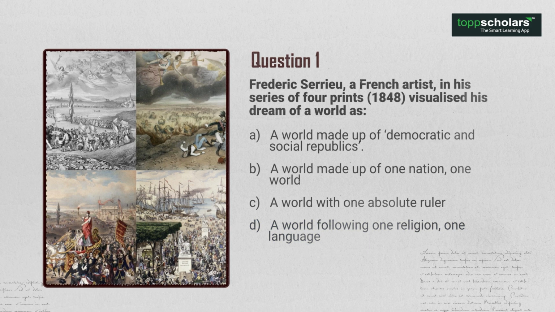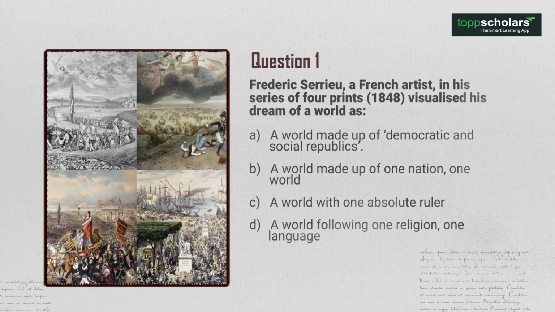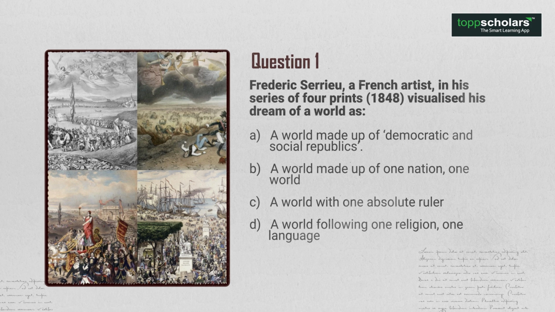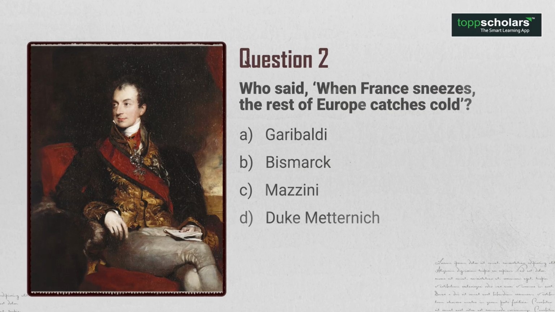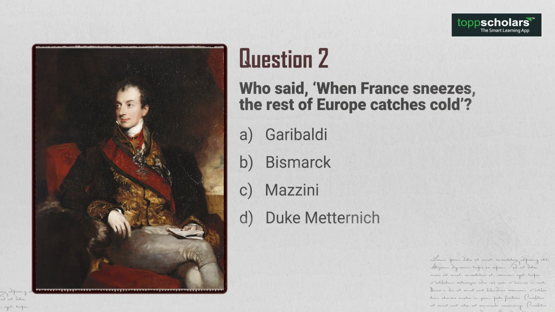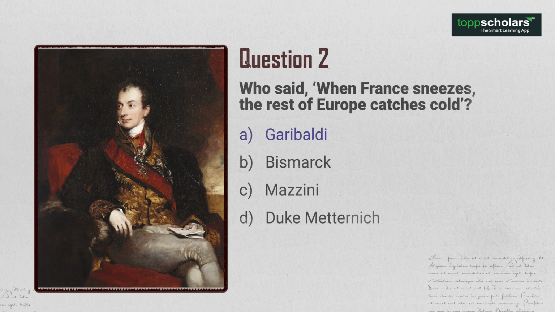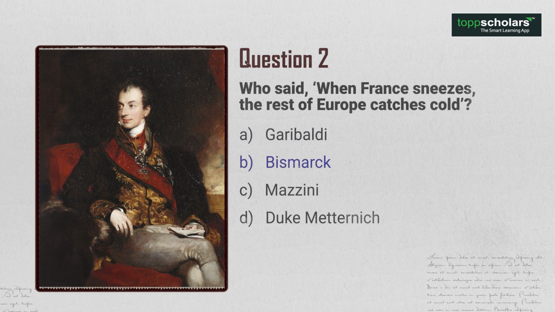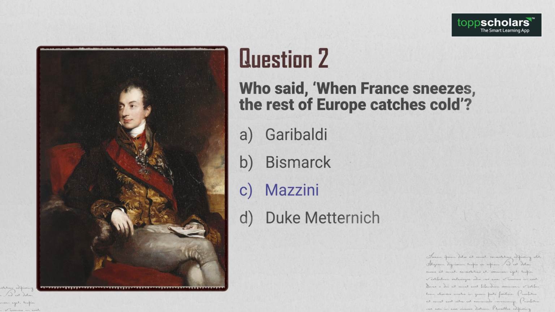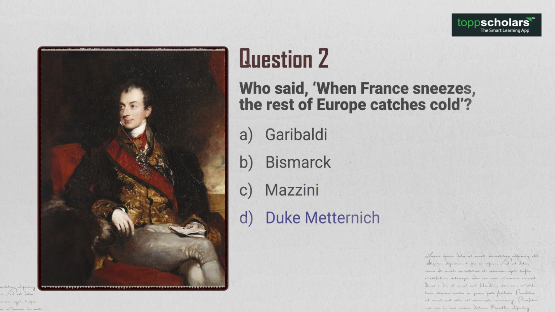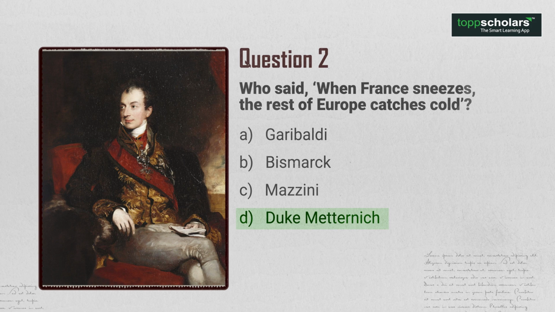The answer is option A. A world made up of democratic and social republics. Question 2. Who said, when France sneezes, the rest of Europe catches cold? Options A. Garibaldi, B. Bismarck, C. Mazzini, or D. Duke Metternich. The answer is option D.